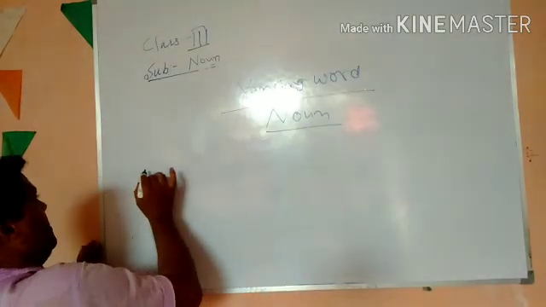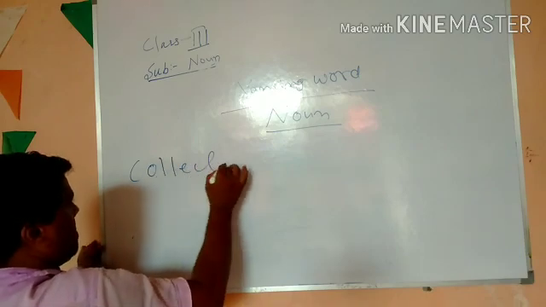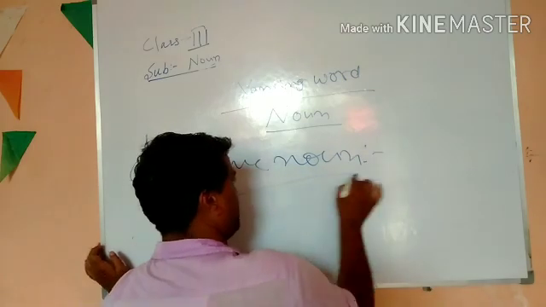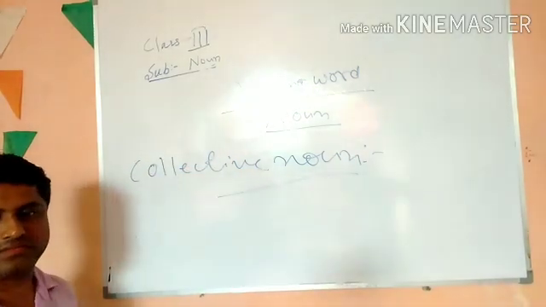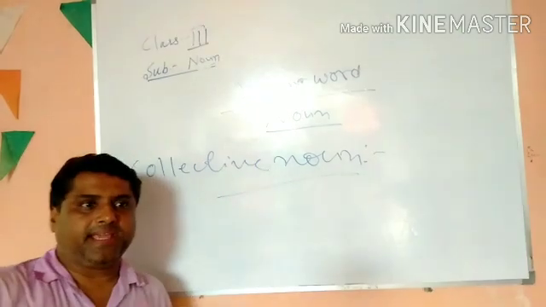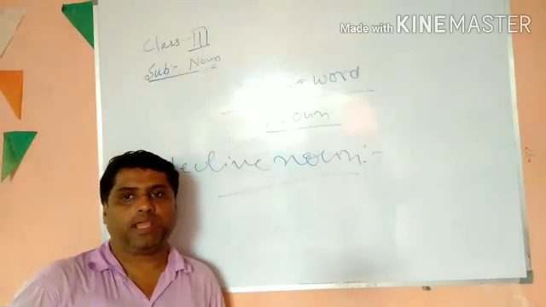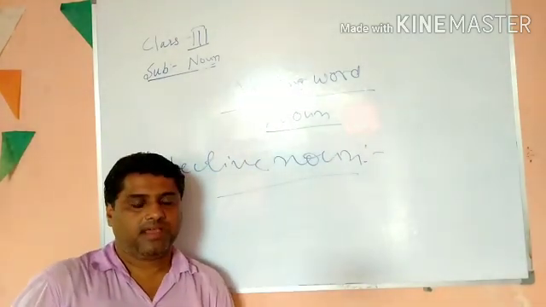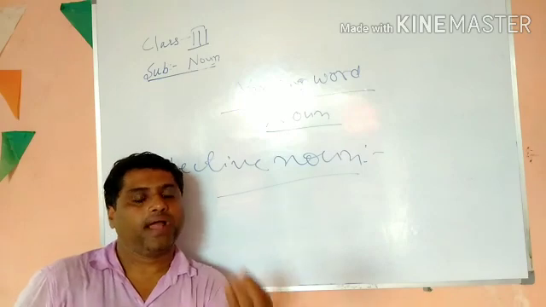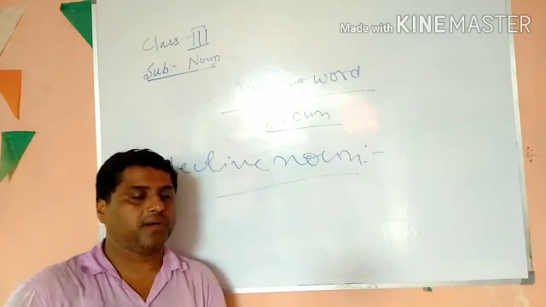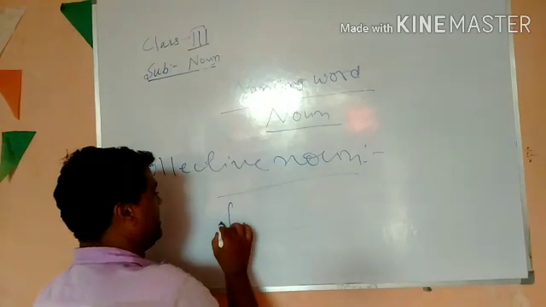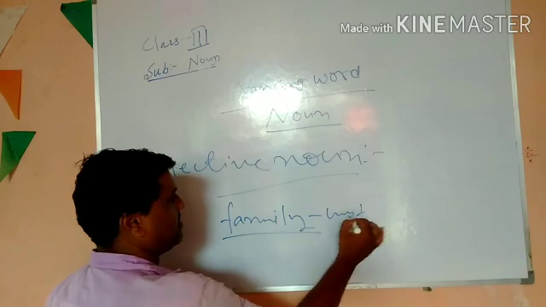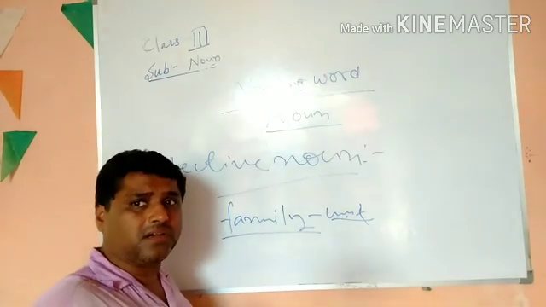Now, collective noun. What is collective noun? There are many things, nouns or a name of a person, a name of a thing which are taken together to form as one unit. There are many things which are taken to form as one unit. For example, if I say family, family is a unit.